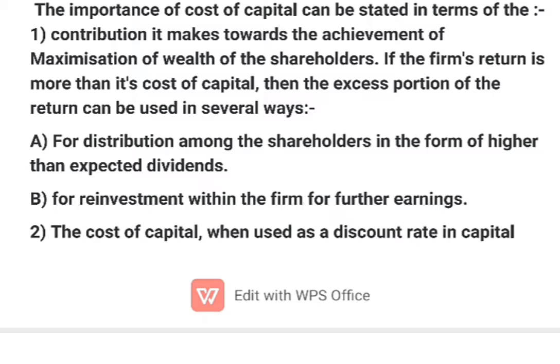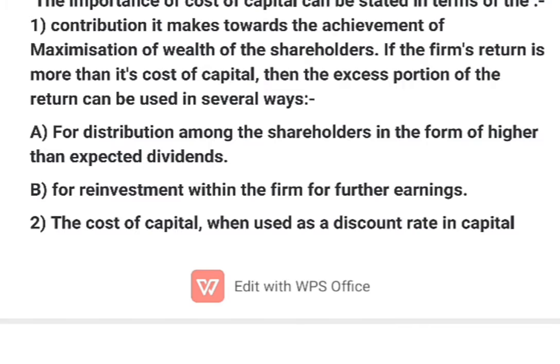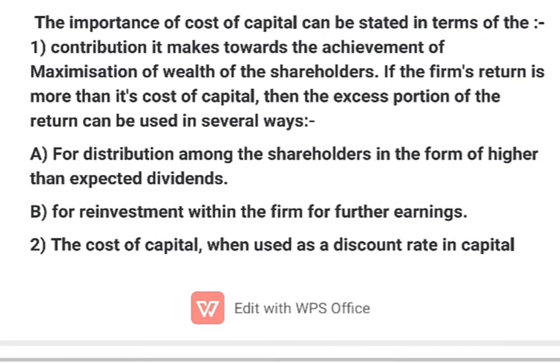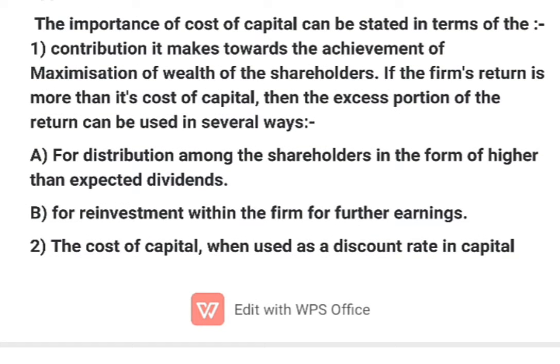Secondly, for reinvestment within the firm for further earnings. If the rate of return exceeds cost of equity or cost of capital, then it can be used by the company for reinvestment within the firm for future earnings. So in these two ways, the company can use cost of capital for achieving the objective of the firm, that is, maximization of wealth of shareholders.